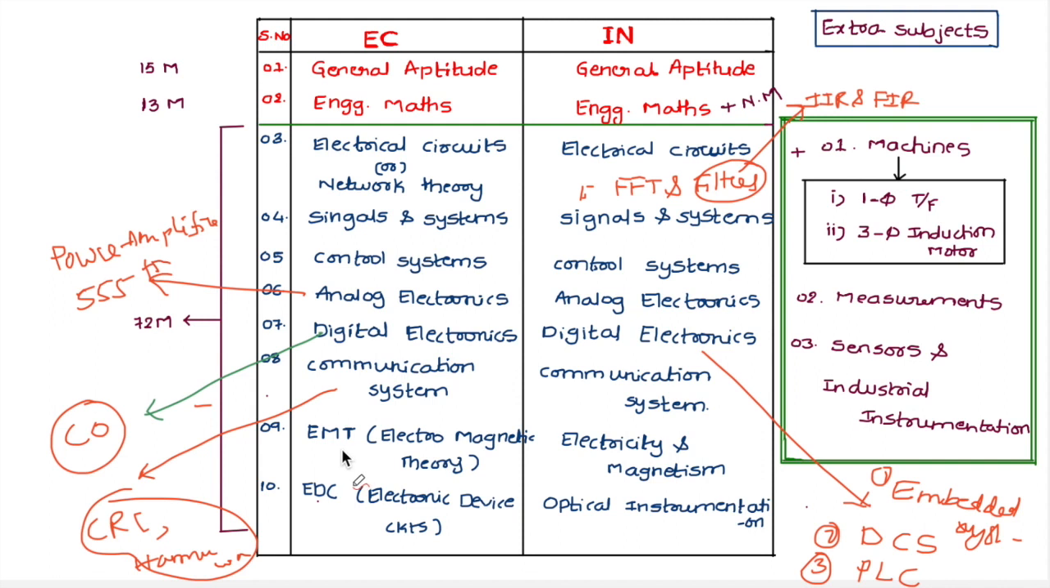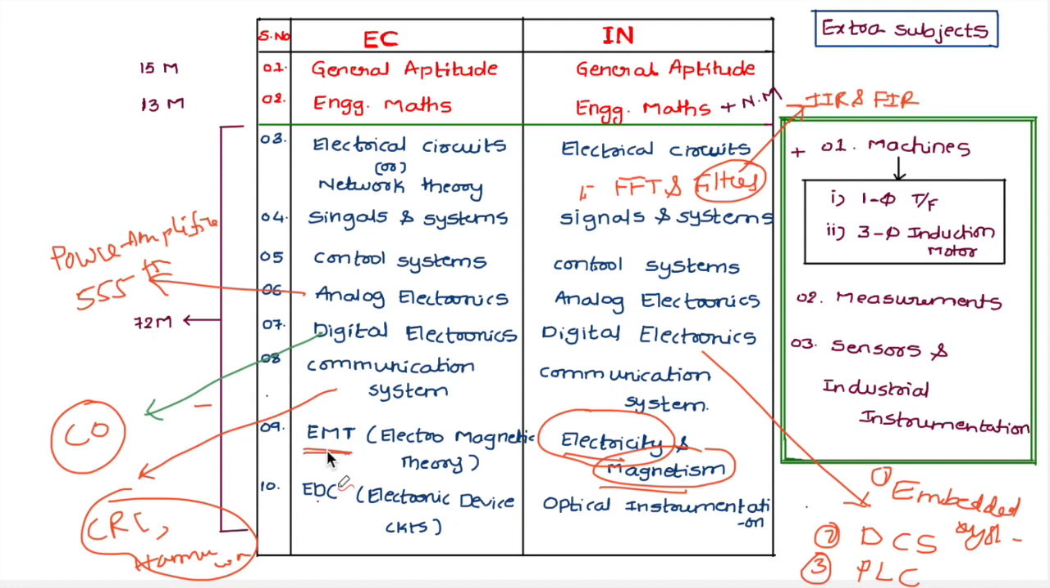And when it comes to electromagnetic theory, these people don't have basics. That means electrostatics and magnetostatics basics are not mentioned in the EMT syllabus. But one of the new subjects added for instrumentation engineering is electricity and magnetism. Electricity is nothing but electrostatics, magnetism is nothing but magnetostatics. Whatever basics are available for EC students, those basics can be added for instrumentation engineering for this 2021 year, right?